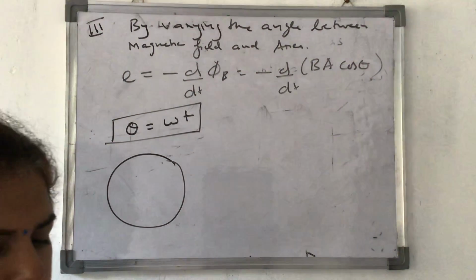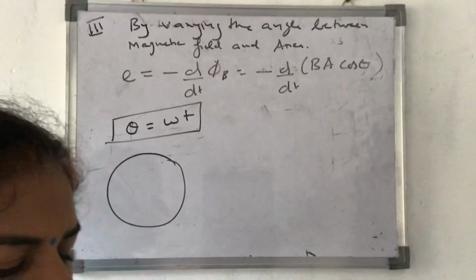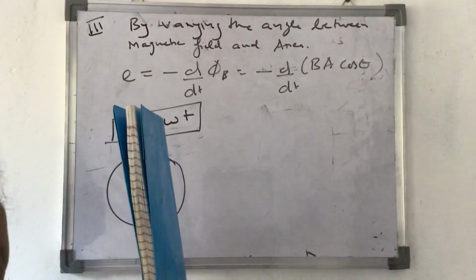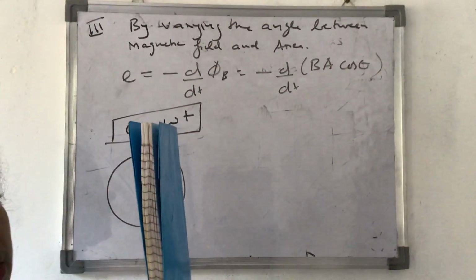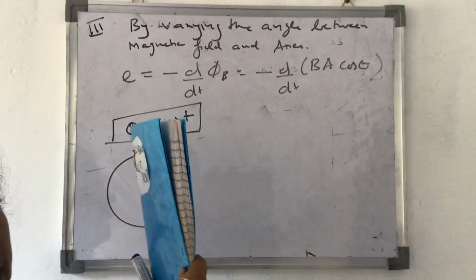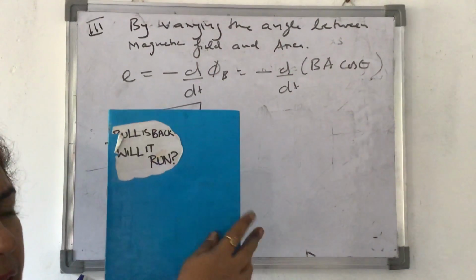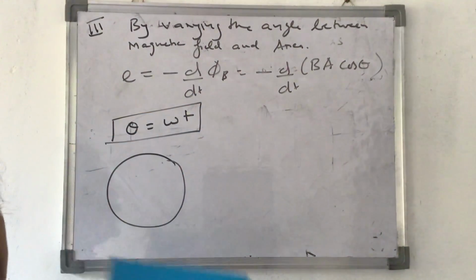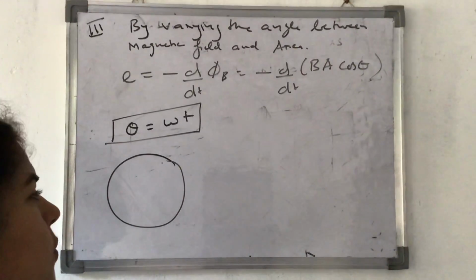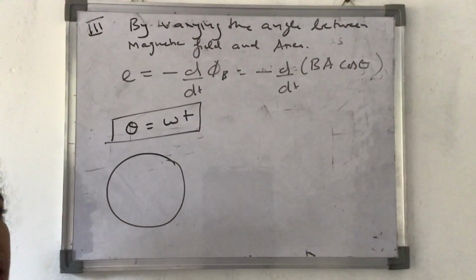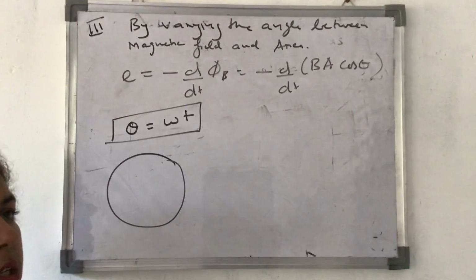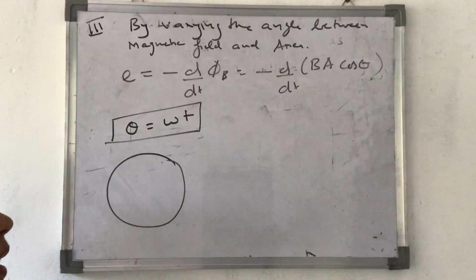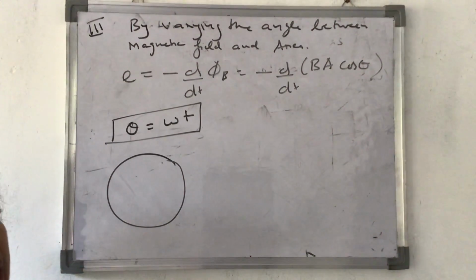Like initially, if I say this coil is like this, and magnetic field is like this, both of them are making angle of 0 degree with each other. If I keep it like this, some angle theta. If I keep it like this, 90 degree. If I keep it like this, again 180 degree. Now 360 degree, and this way it is going on and on. As it is rotating, it is having an angular motion. Angular motion, that means it is moving with a certain angular velocity. And how is angular velocity and theta related to each other?